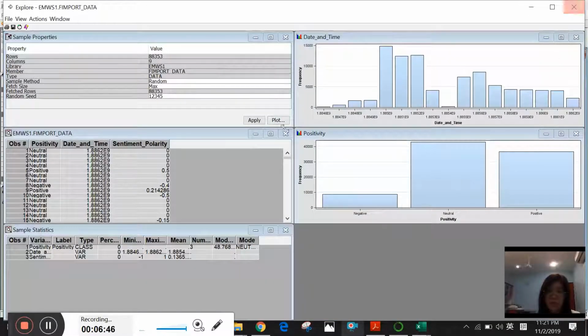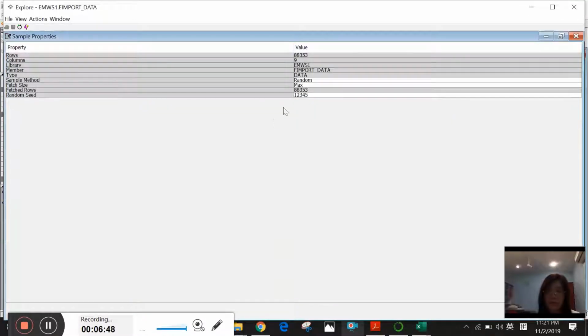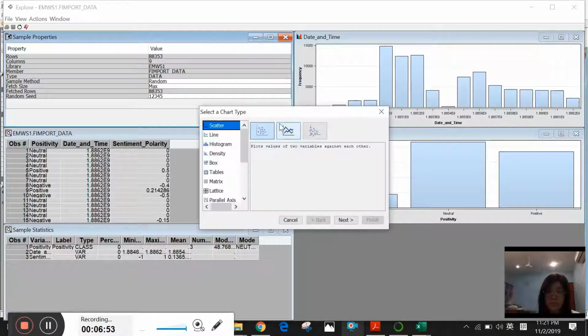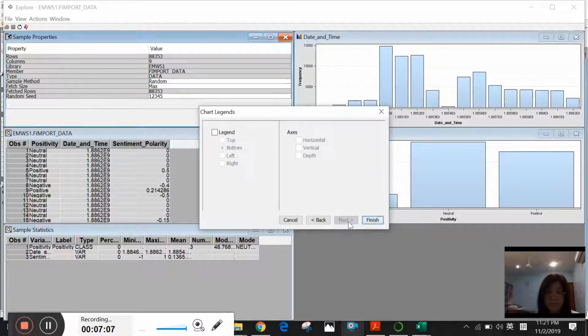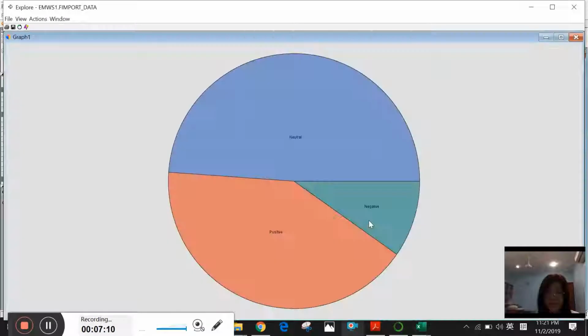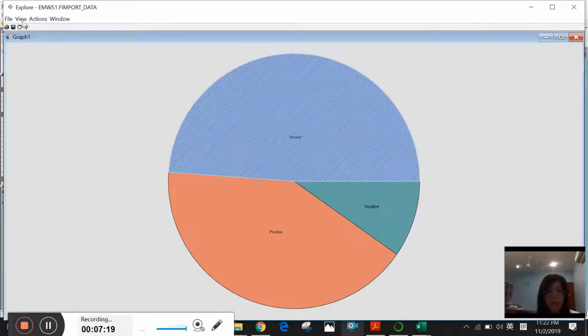And then last, I would like to plot a pie chart. This positivity will be my category. We can see from this pie chart that neutral is about 50%. We can add some values here.